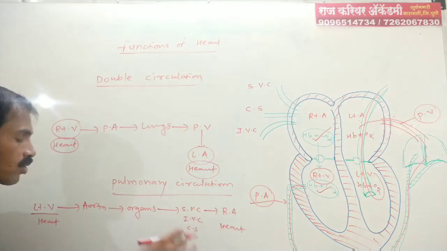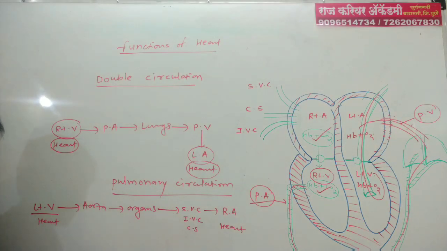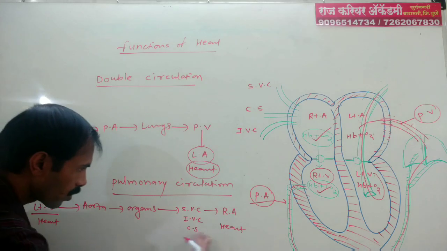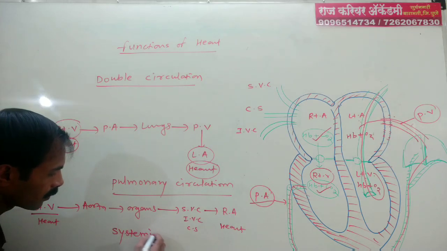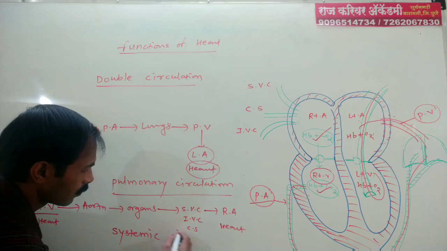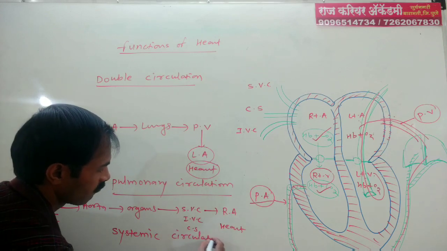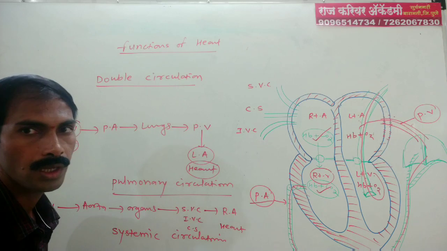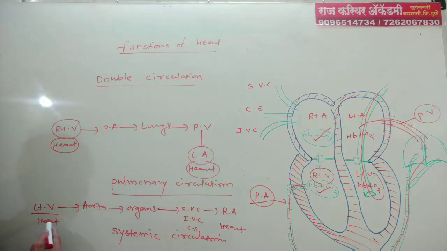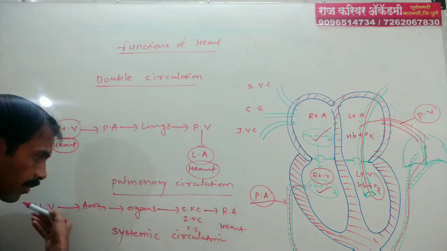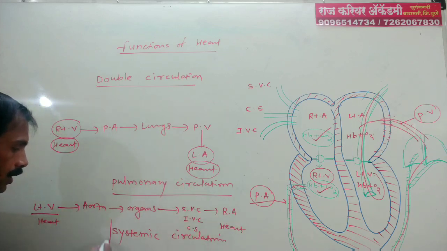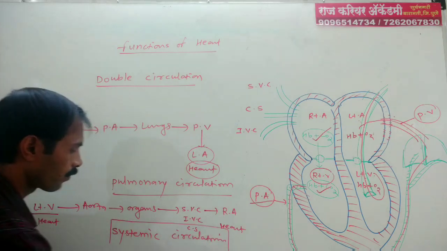Many organs come together to give rise to a system. So this type of circulation is known as systemic circulation, that is from heart to organs and again organs to heart.